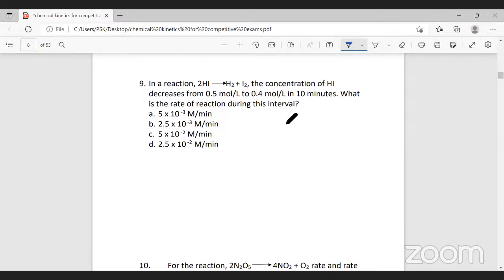The next question: in a reaction, 2HI giving you H2 plus I2, the concentration of HI decreases from 0.5 mole to 0.4 mole per liter in 10 minutes. What is the rate of the reaction during this interval? Now, how do I calculate the average rate of a reaction?